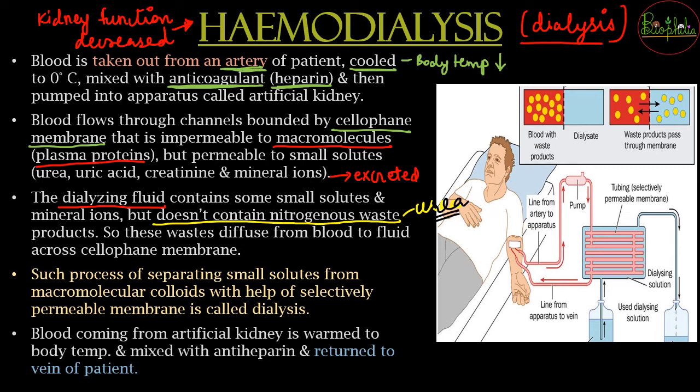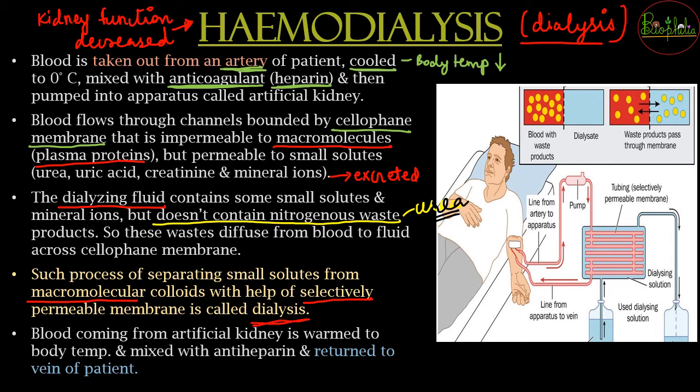Because of that, what is going to happen? There is going to be a process wherein the small solutes will be separated from the macromolecules through a permeable membrane that is selective in nature, meaning macromolecules are not allowed. Small solutes are allowed to pass through, and that entire process is called dialysis.